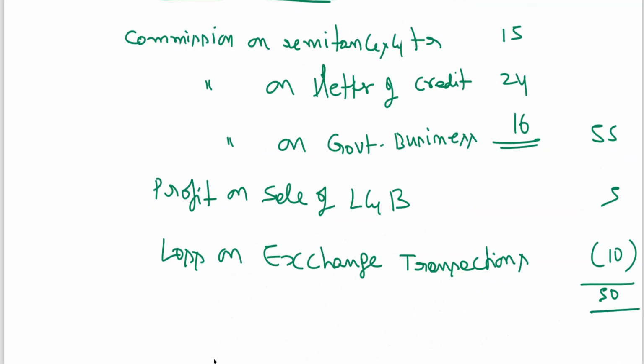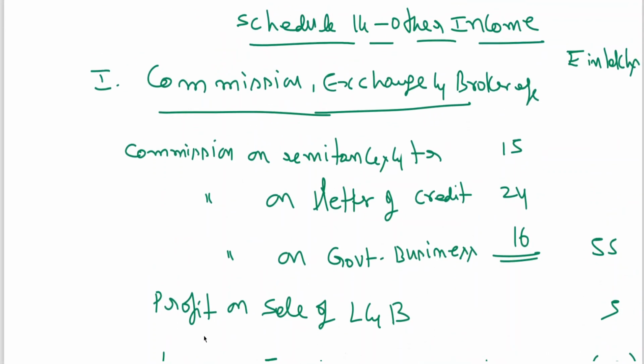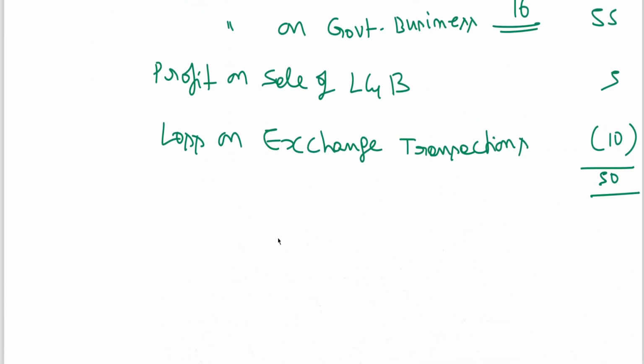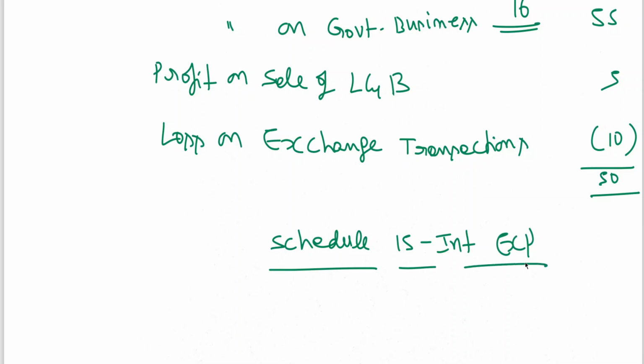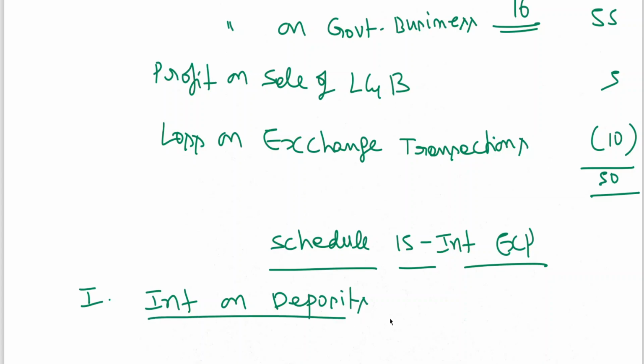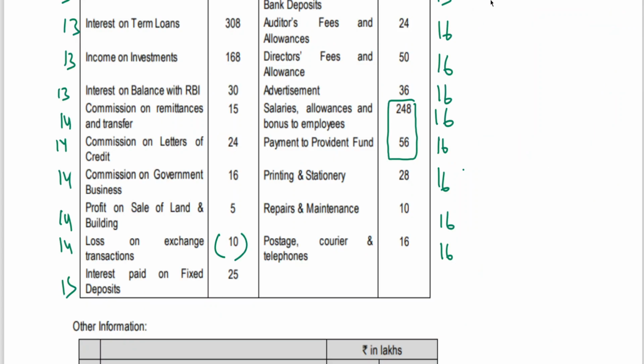Next, schedule 15, interest expended. In this, interest on deposits, we are having variety of deposits. You can see here. Interest paid on fixed deposit 25.